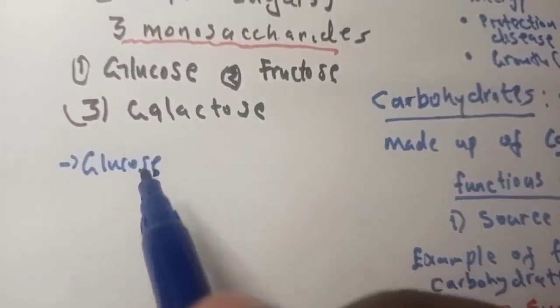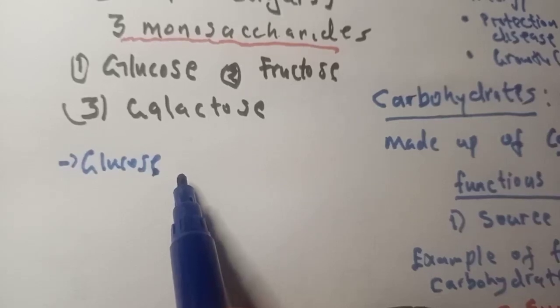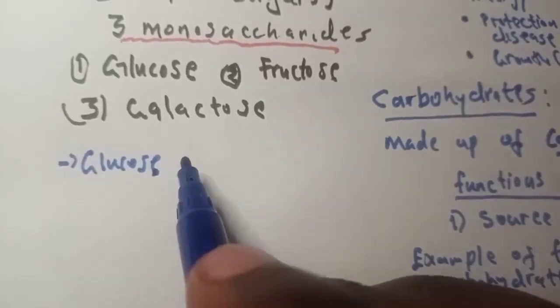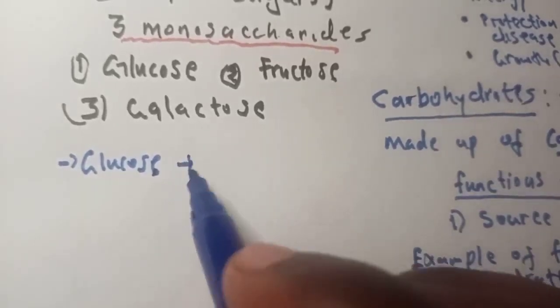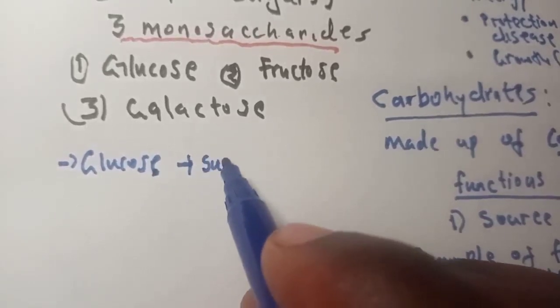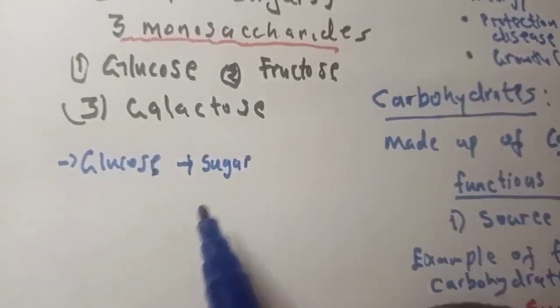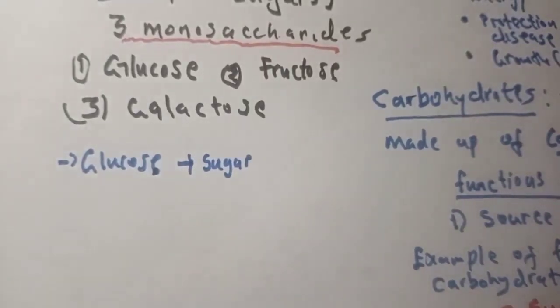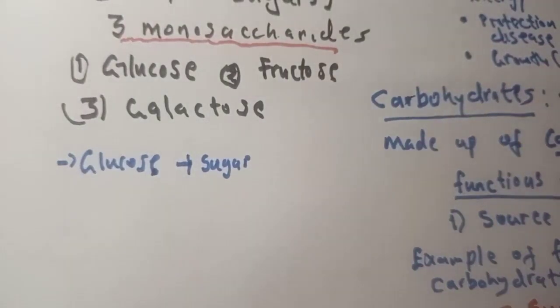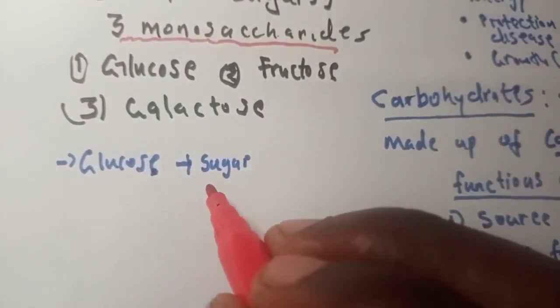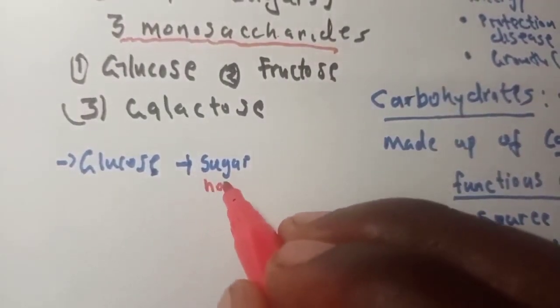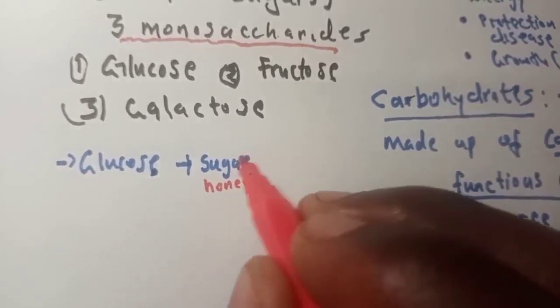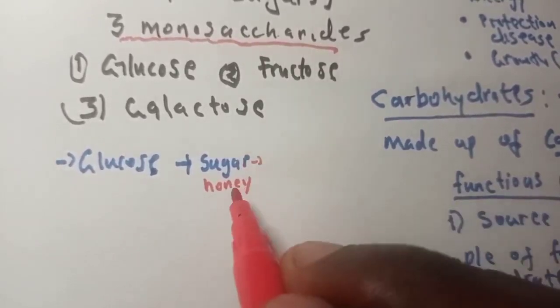So glucose, this is the main sugar, and we can obtain it in honey, even in sugar itself, the one we use to make tea.